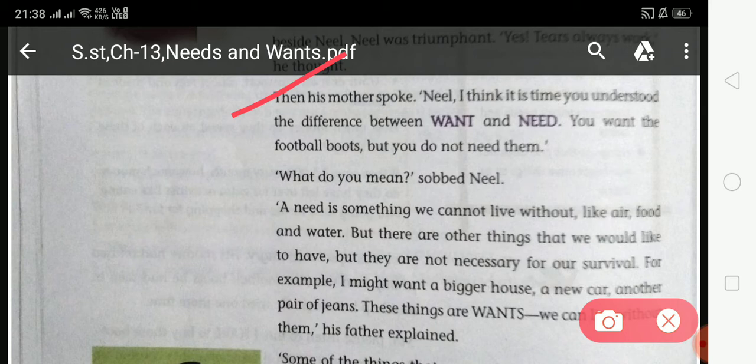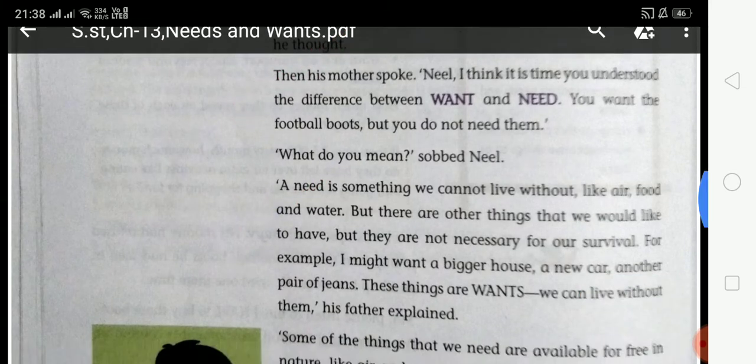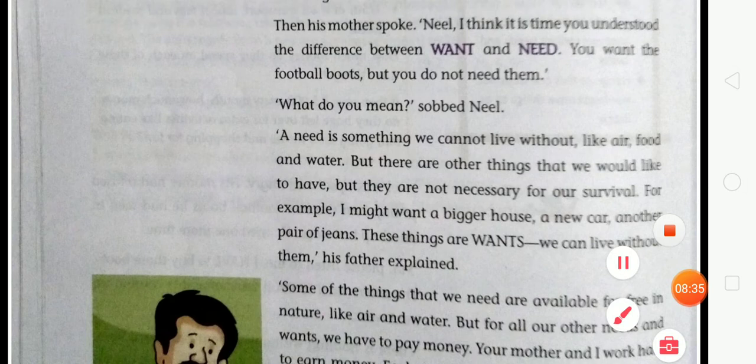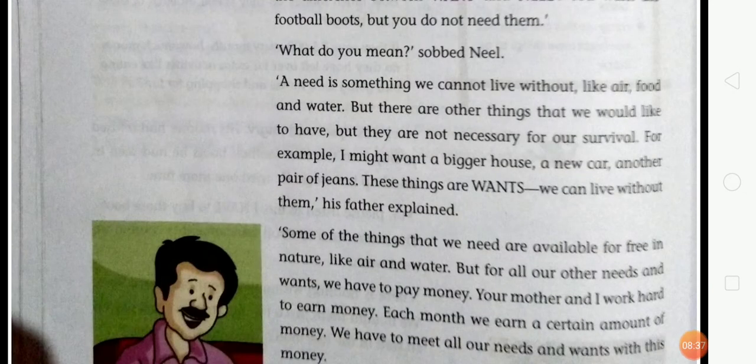What do you mean? Sobbed Neil. What do you mean, Ma? A need is something we cannot live without, like air, food, and water, but there are other things that we would like to have, but they are not necessary for our survival. For example, I might want a bigger house, a new car, another pair of jeans. These things are wants. We can live without them, his father explained.